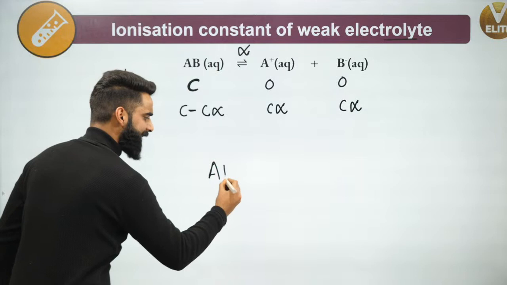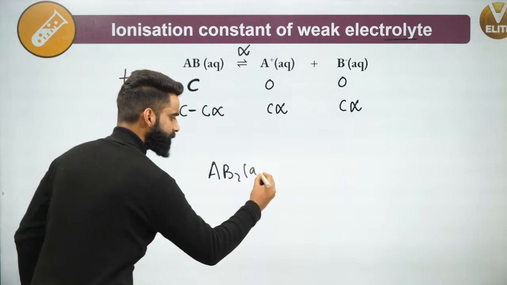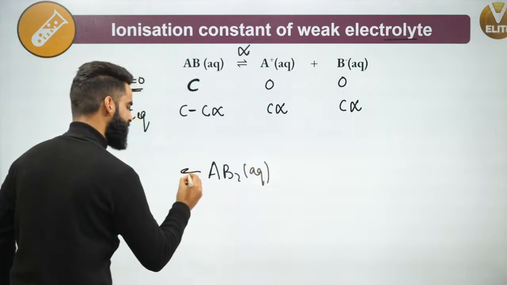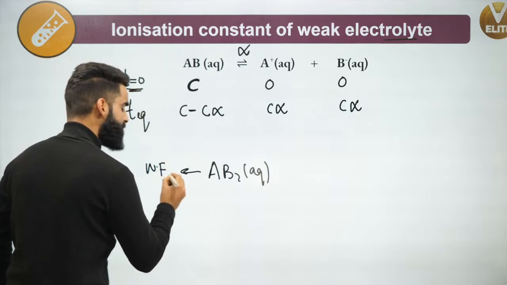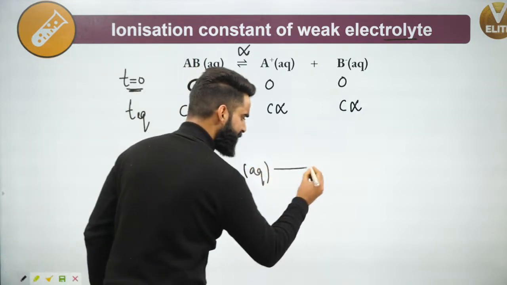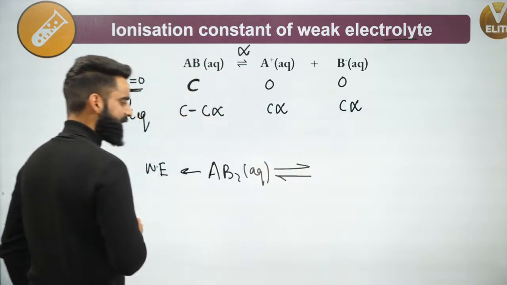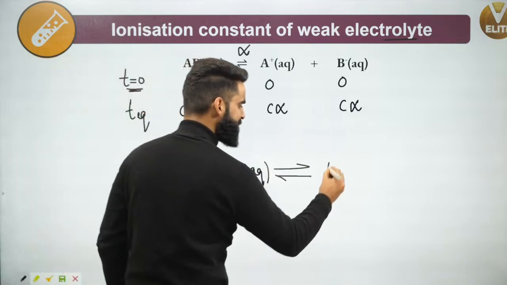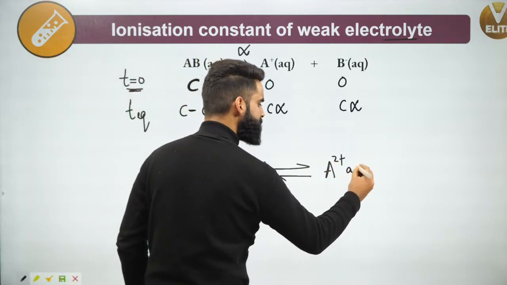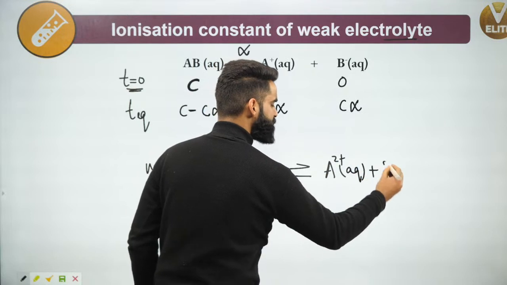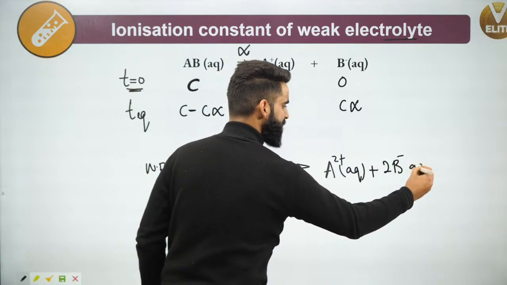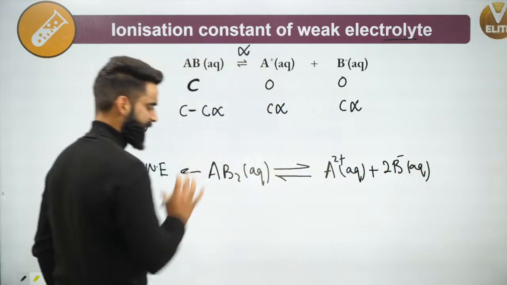Now, one more thing. If I have an electrolyte like AB2, let's say I've got a weak electrolyte AB2. If it is a weak electrolyte, it will definitely be in equilibrium with its ions. And what are its ions? Its ions are A di positive aqueous plus twice B negative aqueous. These are the ions of this electrolyte.